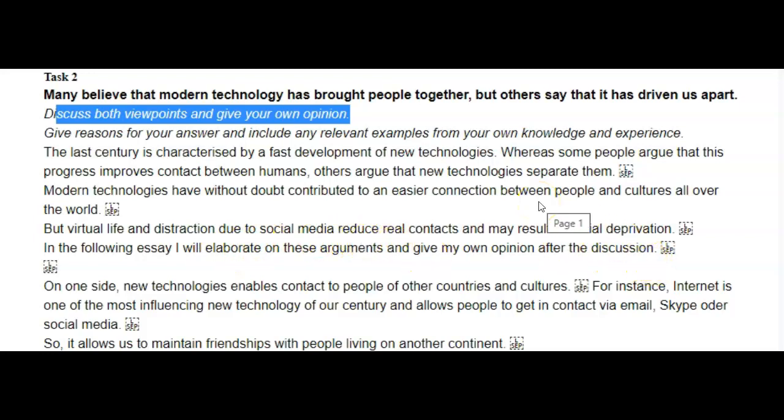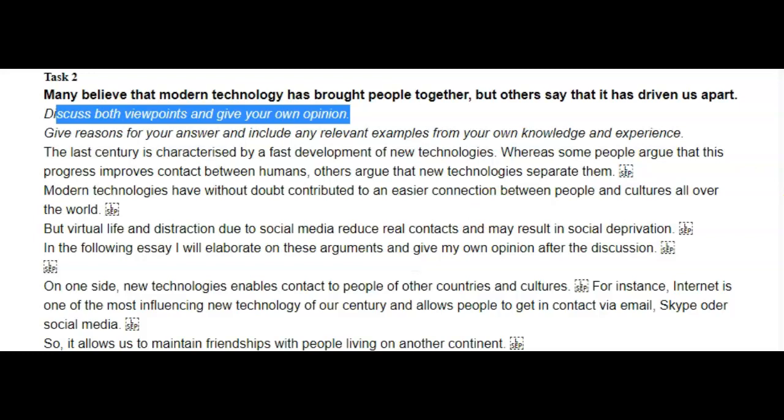No, if you do that, then we're not going to know your position until the very end of your essay. And that's like you're sending your examiner down a road without a map. And examiners don't want that. They want the roadmap. They want to know where they're going. Which is why it's important to answer this, your own opinion, and put it in the introduction.